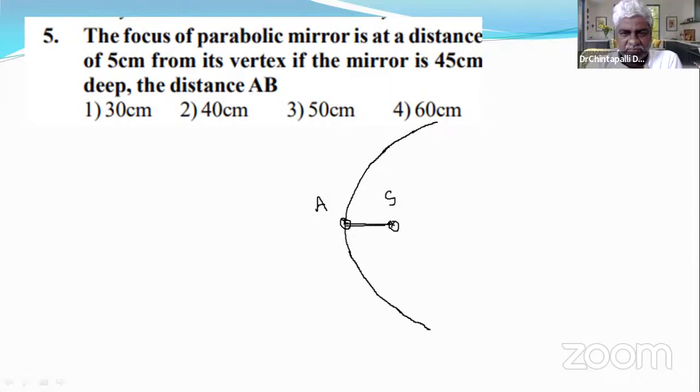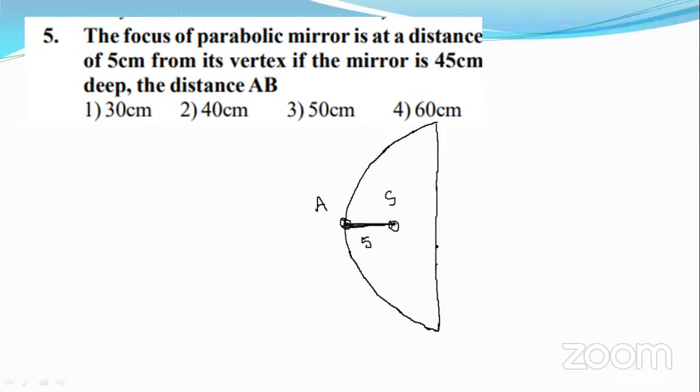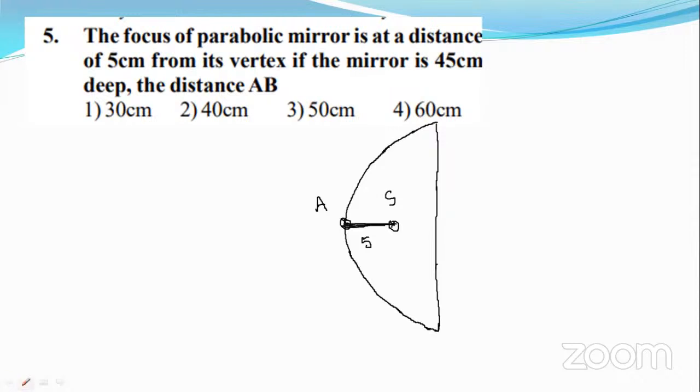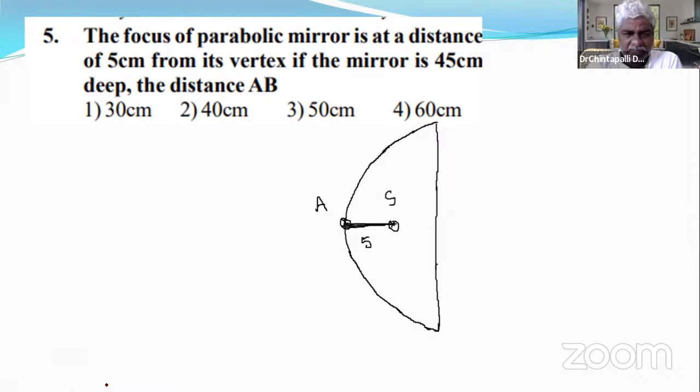And if the mirror is 45 centimeters deep, that means if you take it as the surface, then the total depth is 45 centimeters.